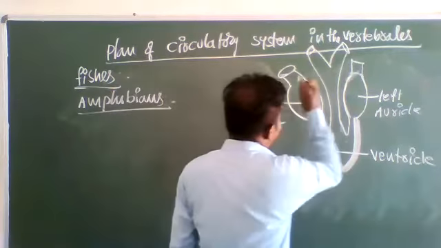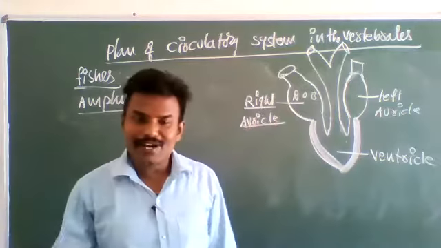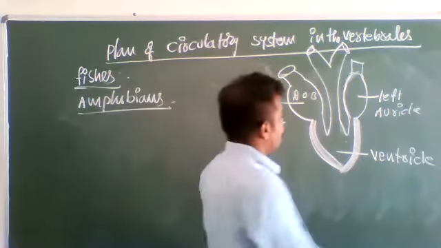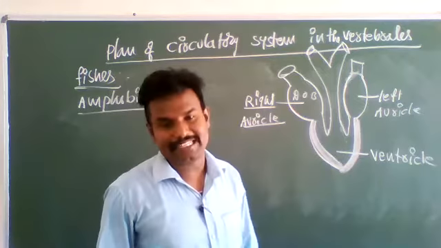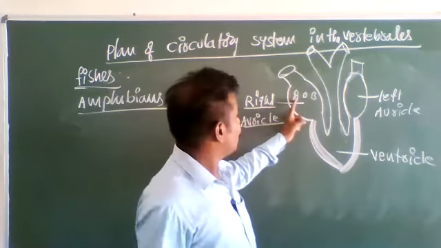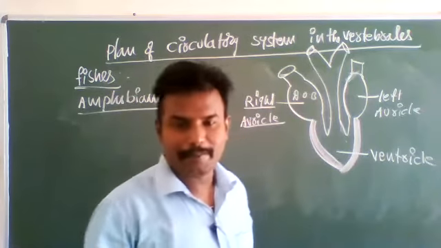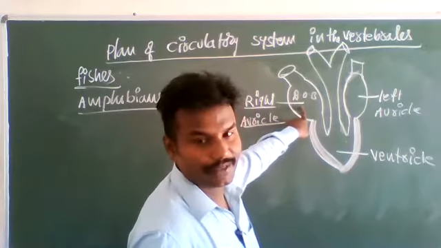The right auricle receives deoxygenated blood from various body parts, whereas the left auricle receives oxygenated blood from the lungs. So various body parts send deoxygenated blood to the right auricle.